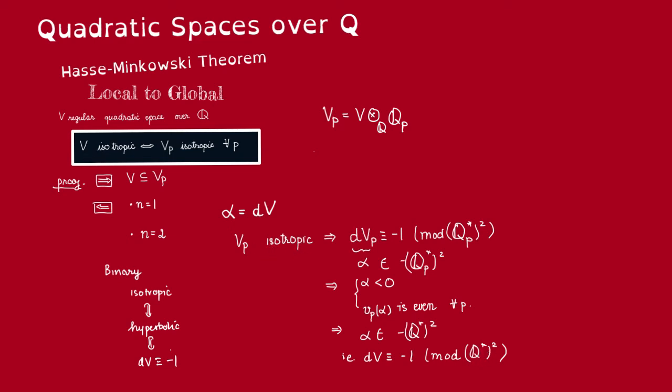So as Vp is isotropic, we know that this discriminant is congruent to -1. Note that this discriminant is still alpha, so we know that alpha is minus of a square of a unit of Qp. But what does that mean? That just means that alpha is negative and that the order of vanishing of alpha at any prime p must be even. But if it's true for all primes p, then that means alpha itself must be a square of an element in Q, because alpha originally is in Q. In other words, this means that the discriminant of V is congruent to -1, so then V itself must be isotropic.